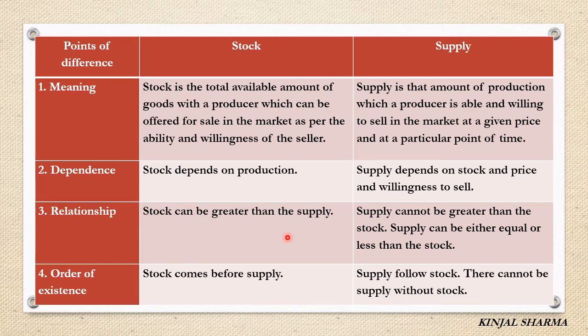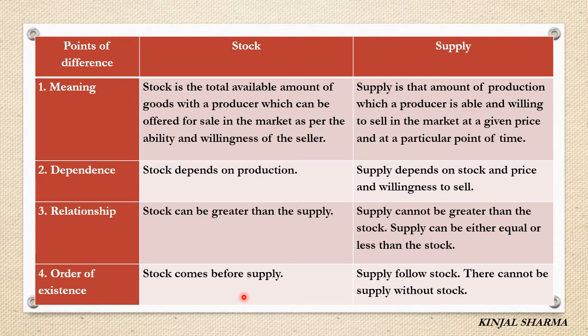So obviously stock will be greater than the supply. Supply cannot be greater than the stock, and supply can be either equal or less than the stock. Supply cannot be greater than the stock because from stock only goods are supplied in the market. But sometimes it is possible that supply can be equal to the stock. If all the stock is supplied in the market for selling, then it is possible that supply is equal to stock. Stock comes before supply, right?